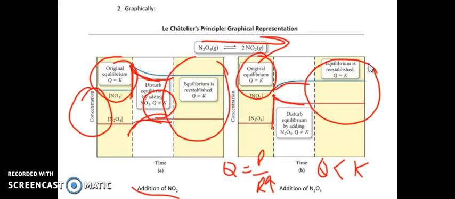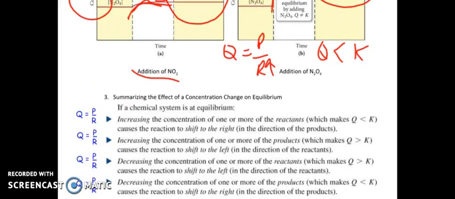Do you remember how on previous problems, it didn't make any difference what the initial conditions were? The system will establish a new equilibrium where the K remains constant. The concentrations are going to change, but the K remains constant. And that's what's happening here again. We're disturbing this equilibrium. The concentrations are going to be changing one way or another, and the system will establish a new equilibrium, but those ratios, products over reactants, will remain the same. Okay? So let's summarize what's happening here.